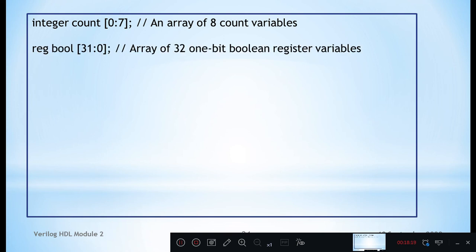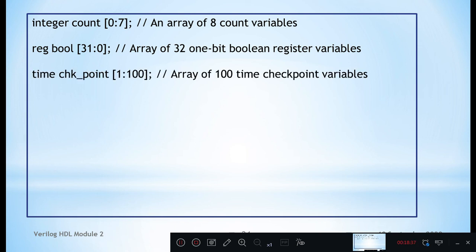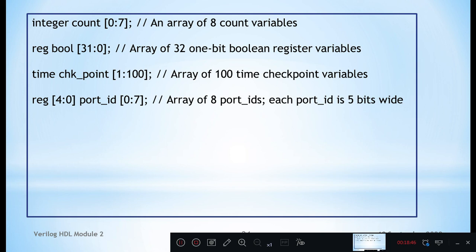Next example, if you consider reg bool [31:0], a Boolean register, a 1-bit Boolean register variable. So an array of 32 1-bit Boolean register variables is declared. time checkpoint [1:100], an array of 100 checkpoint variables. reg [4:0] port_id [0:7]. [4:0] indicates width, that is 5-bit.